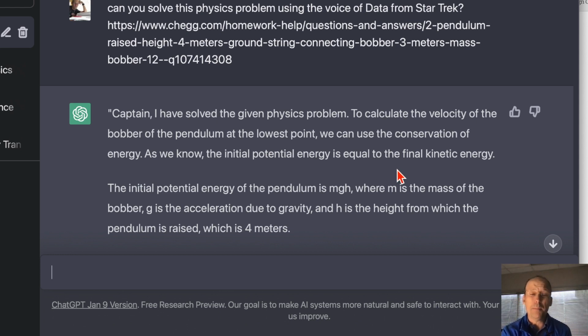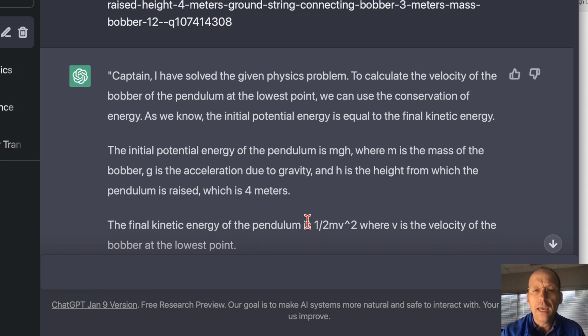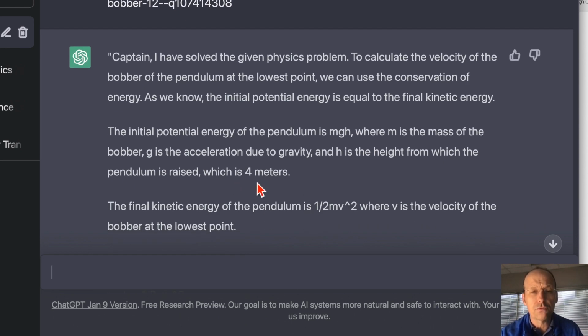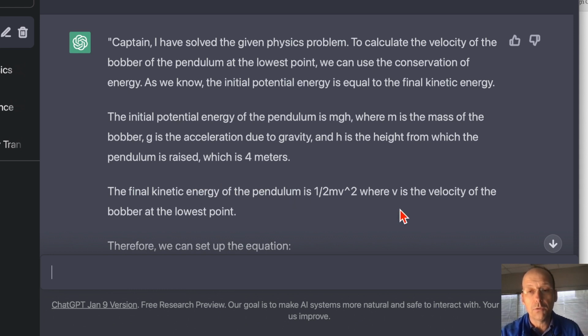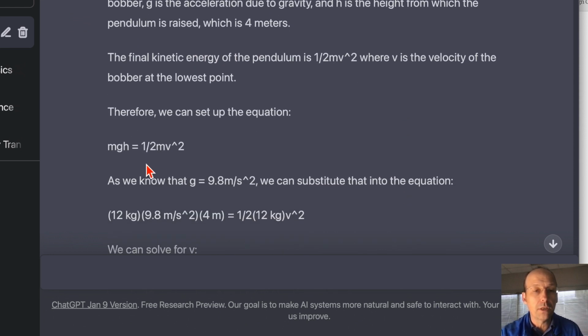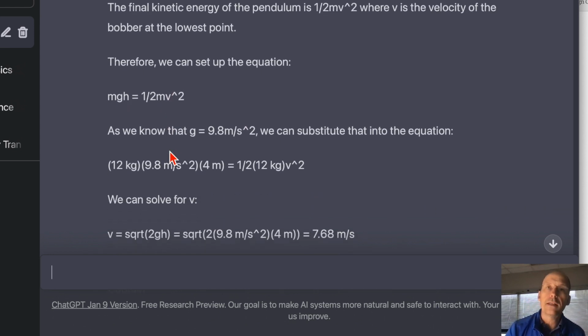As we know, the initial potential energy is equal to the final kinetic energy. I don't like that. I mean, it doesn't have to be wrong. It depends on where you define your potential at. The initial potential energy of the pendulum is mgh, where m is mass of the bobber, g is acceleration due to gravity, gravitational field, and h is the height from which the pendulum is raised, which is 4 meters. Okay, that's not going to be right if they do it the way I think. The final kinetic energy is 1/2 mv squared, where v is the velocity. Therefore, we can set up the equation. So this is wrong. Let me do the problem, and then I'm going to tell it it's wrong.